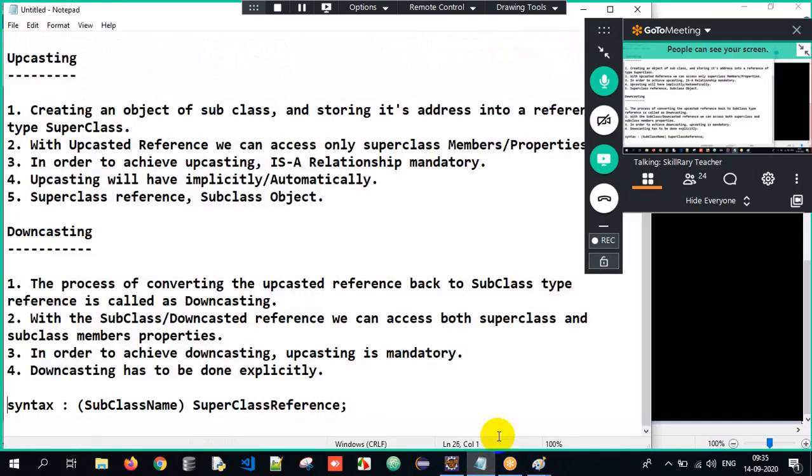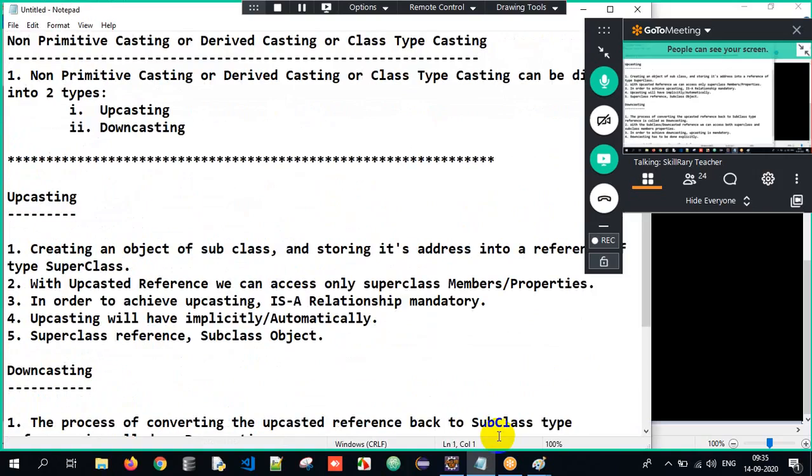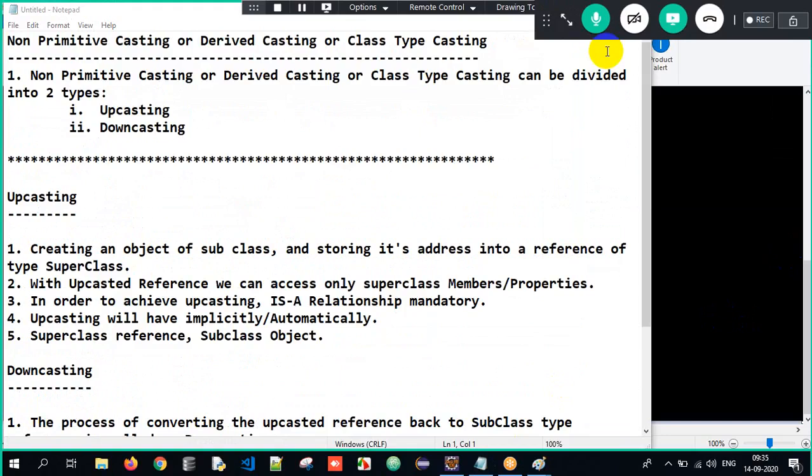Before that, we got into typecasting in the last session, right? What was typecasting? Converting one type of data into another type of data. There were two types: primitive and non-primitive. Primitive was widening and narrowing, which we completed in the last session.